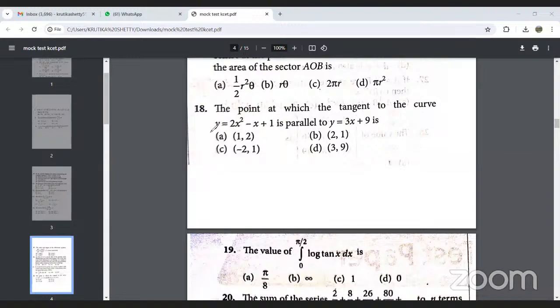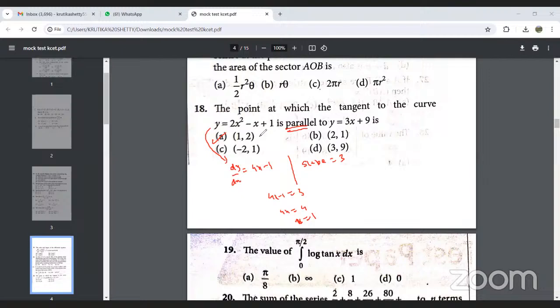When we differentiate the curve, we get dy by dx, which is equal to 4x minus 1. And for this given line, the slope of this line will be equal to 3. Since both are parallel, 4x minus 1 will be equal to 3, or 4x is equal to 4, so x is equal to 1. Now y will be equal to 2. So option 1 comma 2, option A will be the right answer.